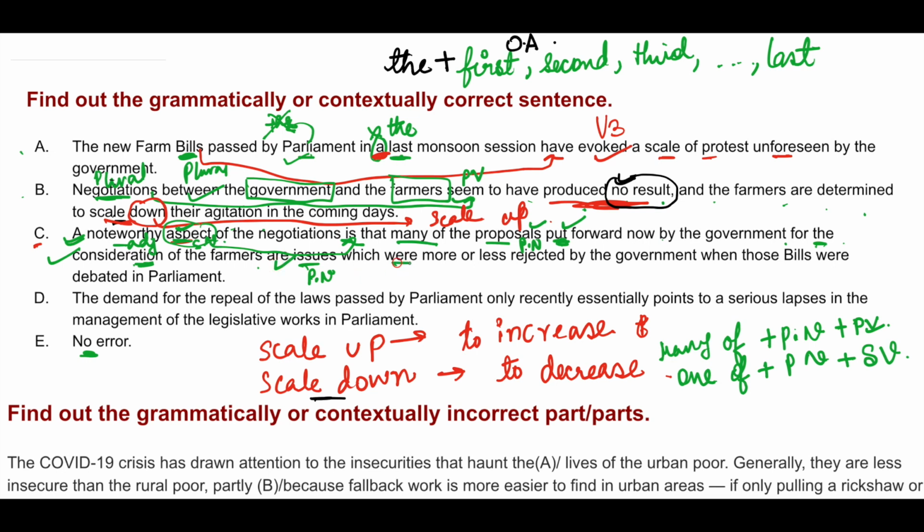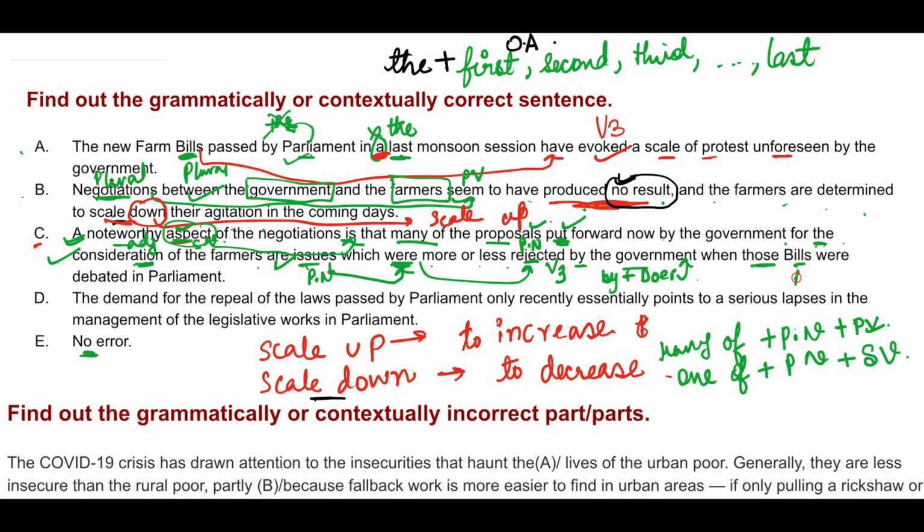Are issues which were, plural noun, a plural verb used for the plural noun issues, which were more or less rejected. Were plus V3. Why? Because this part is in passive voice. By plus doer. Doer is government. Rejected by government, and that's why V3 has been used. Rejected by the government when those bills.